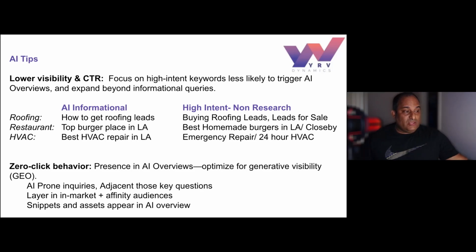And then what you want to do is layer in. This is a very key thing I've recently discovered. Layer in market and affinity audiences. That is a key, my friends. Why would you do that, Yousaf? Because when you have long phrase matches, right, that would appear, say, in AI overview, God bless you, it appears there. The link appears there. Awesome.